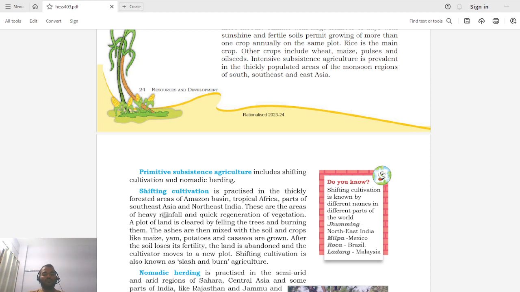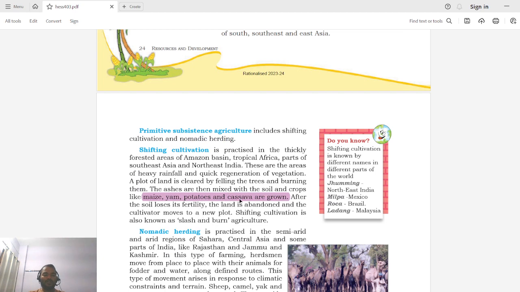So if there is no rainfall, then the major challenge would be the availability of water, right? So there should be heavy rainfall. A plot of land is cleaned by felling the trees and burning them. The ashes are then mixed with the soil, and crops like maize, yam, potatoes and cassava are grown. So these are the major crops that are grown under this shifting cultivation.